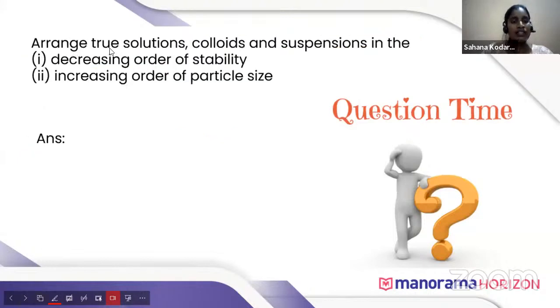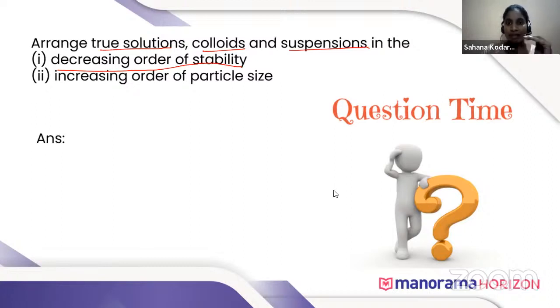Next, arrange true solution, colloids and suspension in the decreasing order of their stability. Can anyone tell the answer for this? Stability means that if the particles are settled in any solution, then it is called unstable. If the particles are not settled, then it is called stable. So can anyone tell the decreasing order of stability of true solution, colloids and suspension?